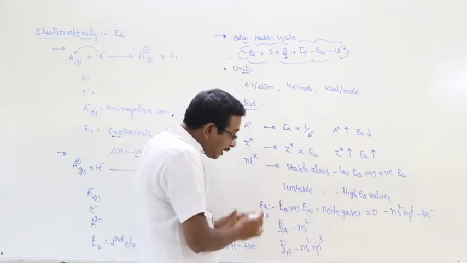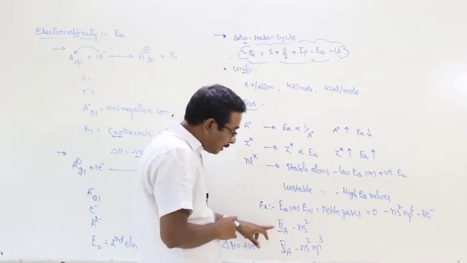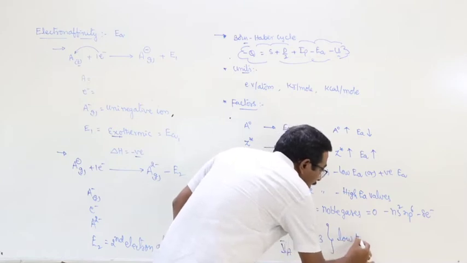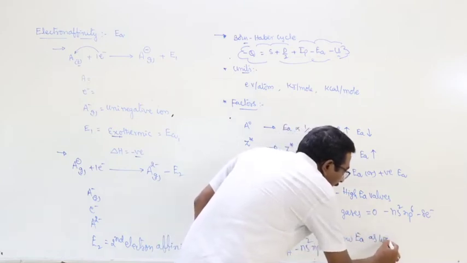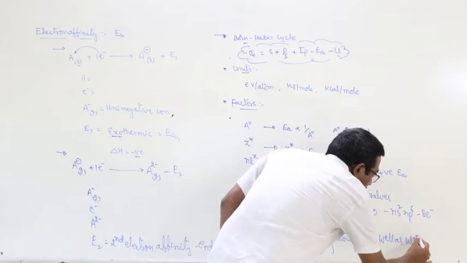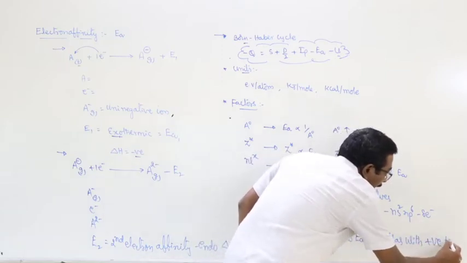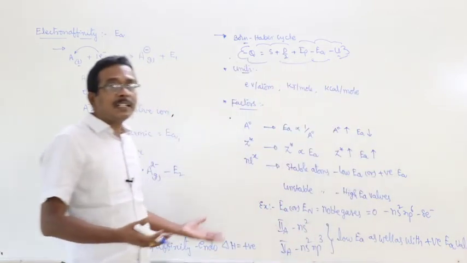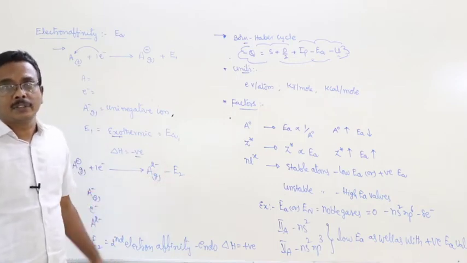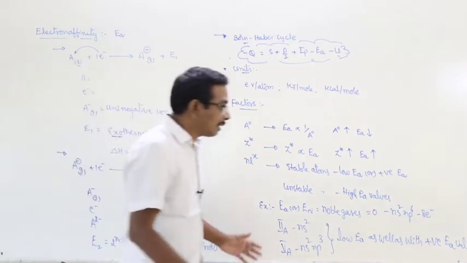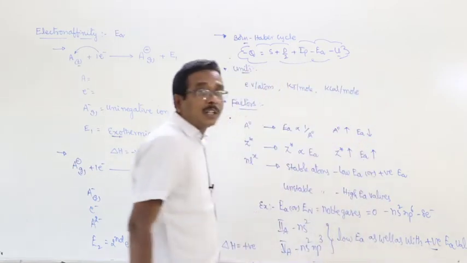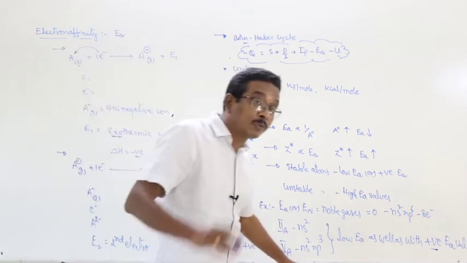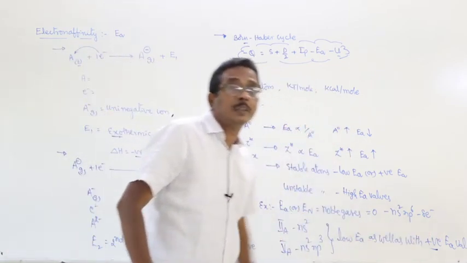In the periodic table, particularly among p block elements, second A group and fifth A group elements have low, positive electron affinity values. That means they have less tendency to accept electrons, so their first electron affinity values are given as positive values rather than negative.